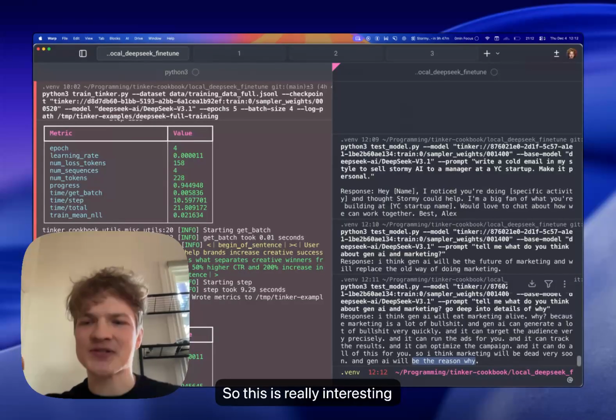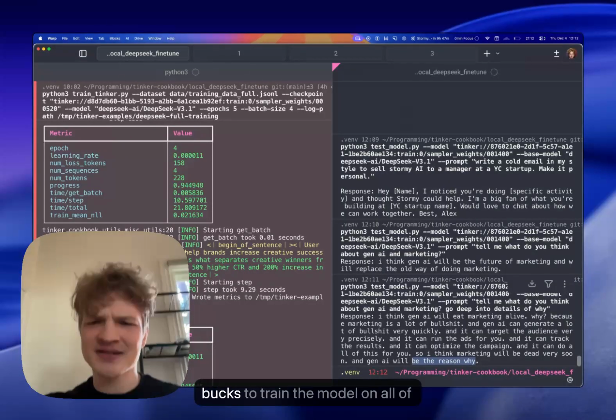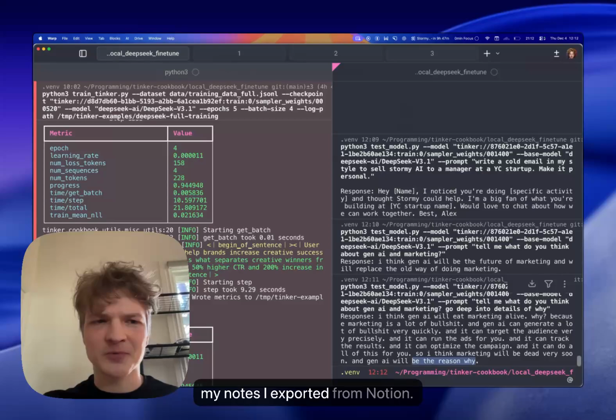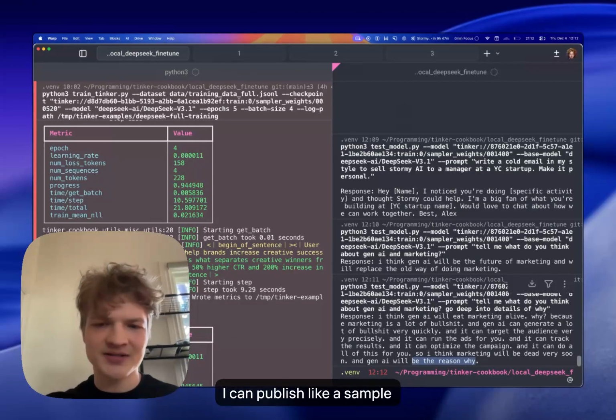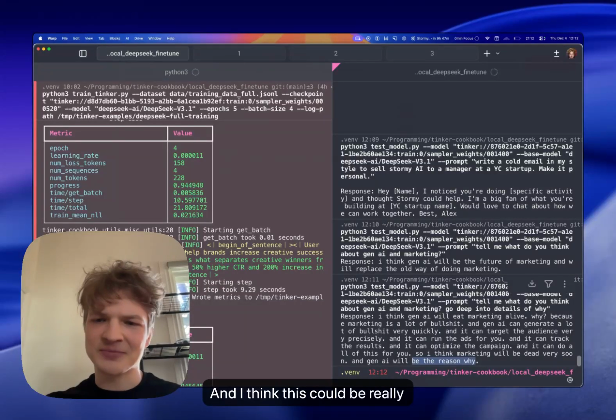So this is really interesting because it took me like $3 to train the model on all of my notes I exported from Notion. And yeah, let me know what you think. I can publish a sample repo for you. And I think this could be really interesting.